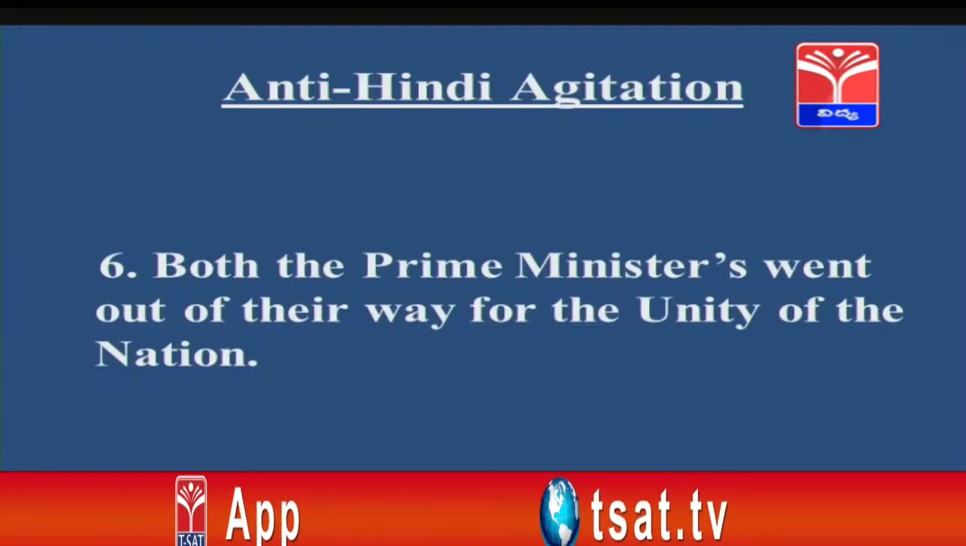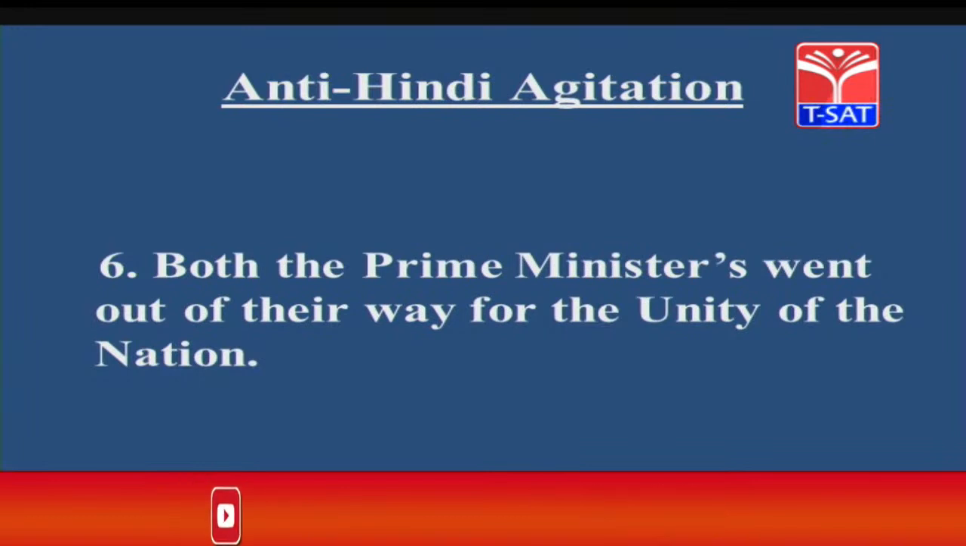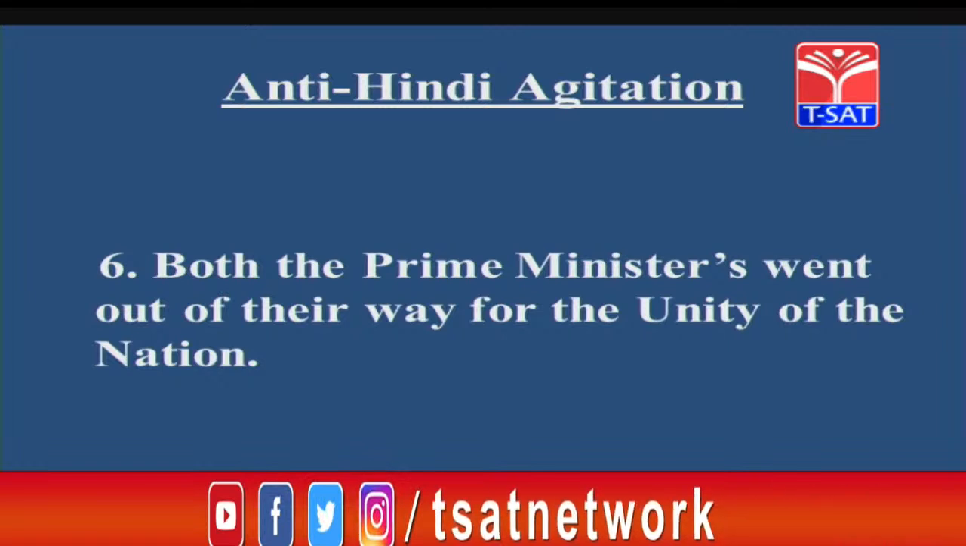Both Prime Ministers, Nehru and Shastri, went out of their way for the unity of the nation. That means, students, when there were protests in South India and the Congress party was divided into pro and anti-Hindi camps, the Prime Ministers faced a challenge. They were put to an acid test.